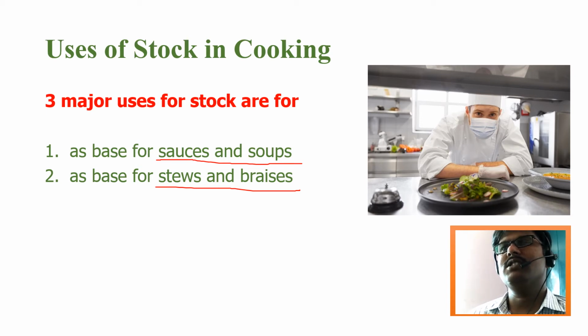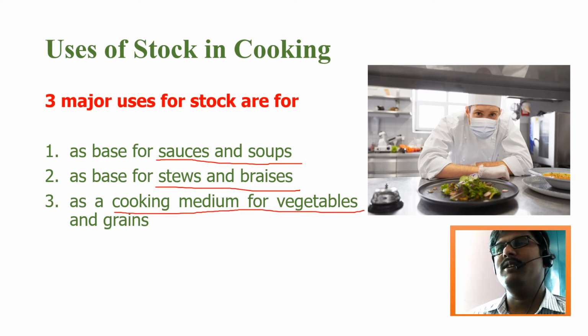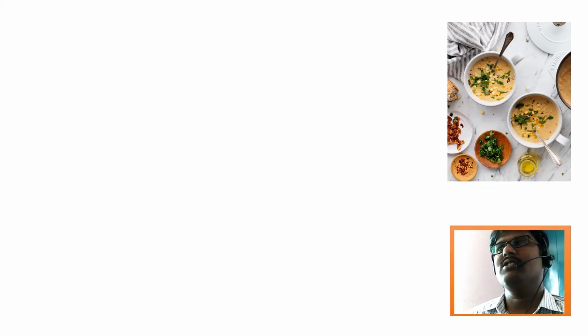If you use stock, that ingredient will cook very easily and get an enhanced flavor, giving an admirable taste to the dish. So stock is the secret of the chef while preparing any dish. Then the third major use is as a cooking medium for vegetables and grains. Sometimes we cook meat, vegetables or even cereals and grains with the help of this stock. Very important uses of the stock.